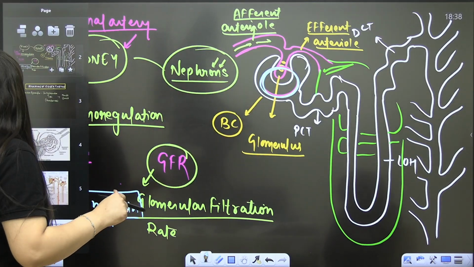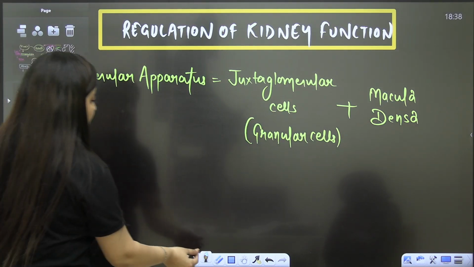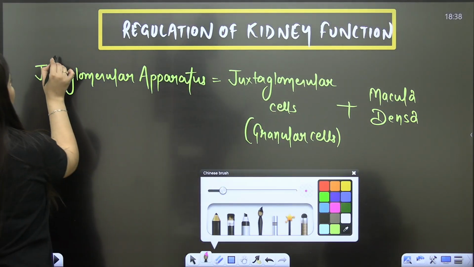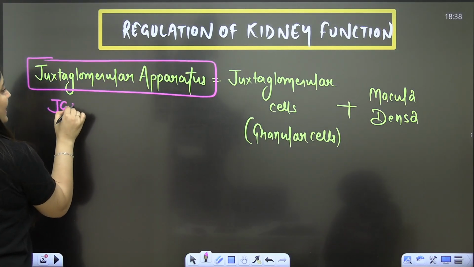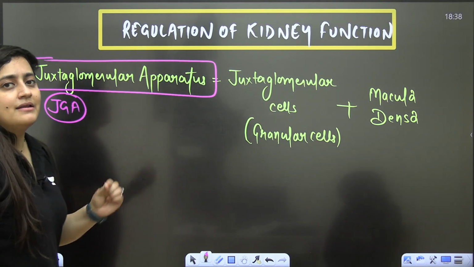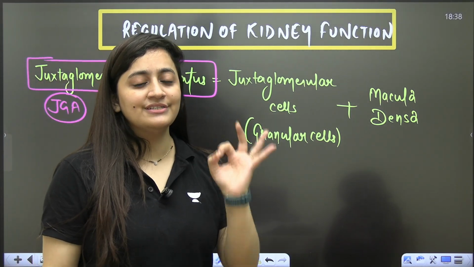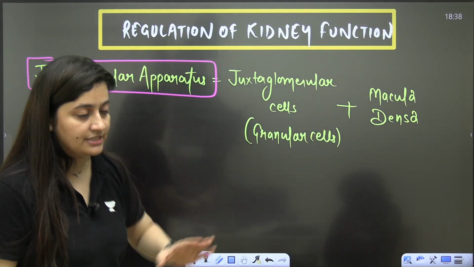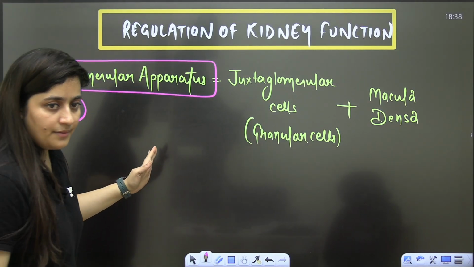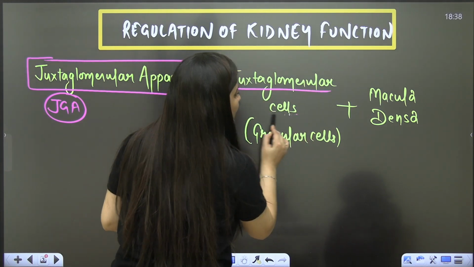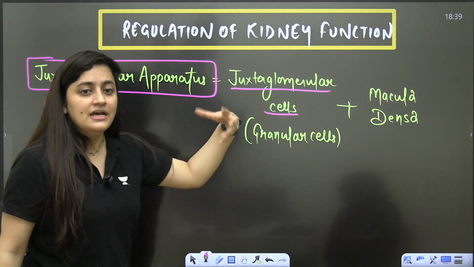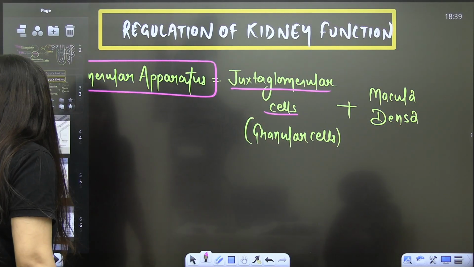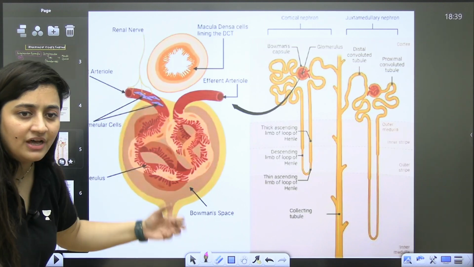Okay, so regulation of kidney function. When we talk about the regulation of kidney function, we are going to talk about the JGA, that is the juxtaglomerular apparatus. What are we going to discuss? The juxtaglomerular apparatus. In this apparatus, we have juxtaglomerular cells, also known as granular cells, and we have macula densa. Now, what is it? Guys, that's why I explained to you the structure of the nephron.